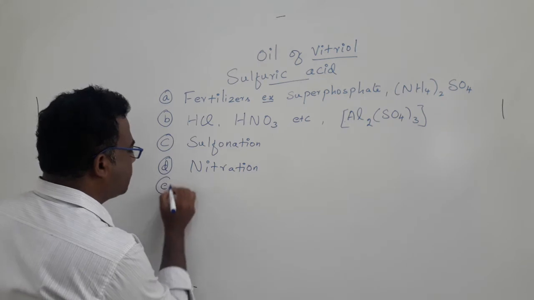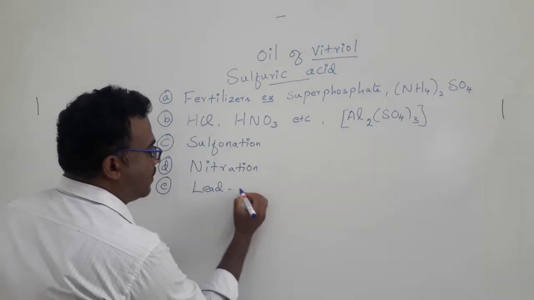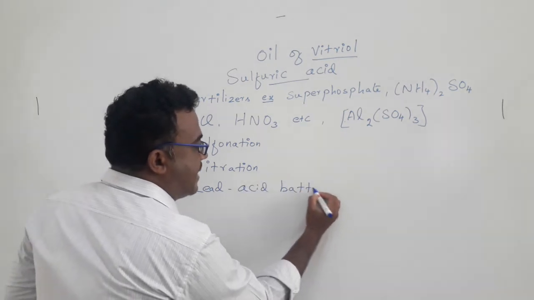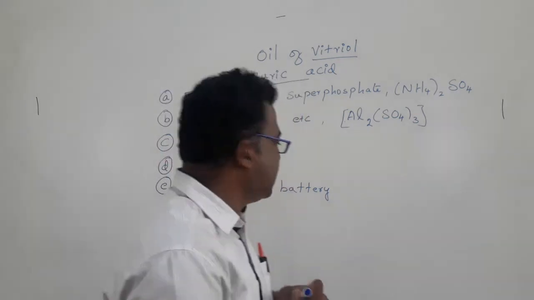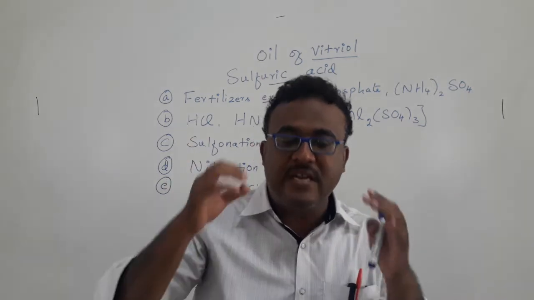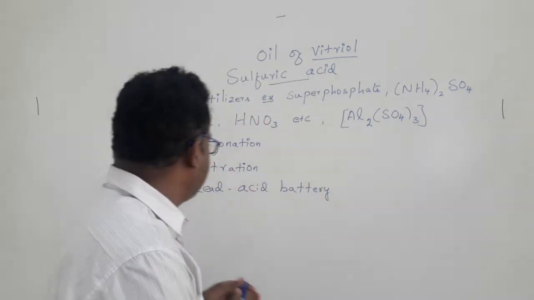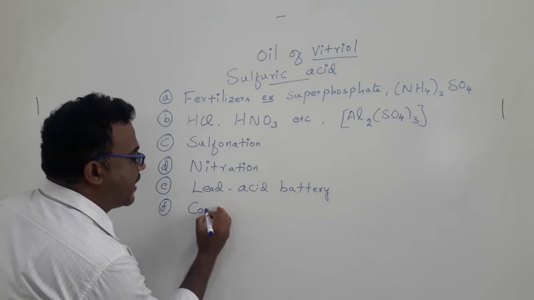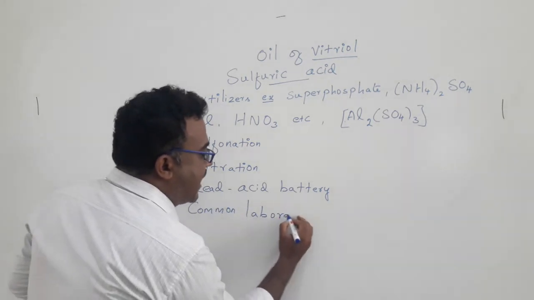Then the lead acid battery. This battery is used in most vehicles. This electrochemical cell is completely immersed in sulfuric acid. Then it is a very common laboratory reagent.